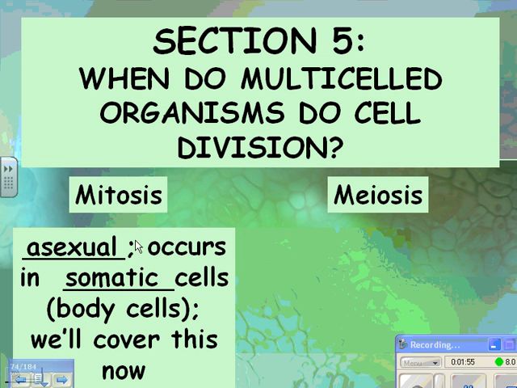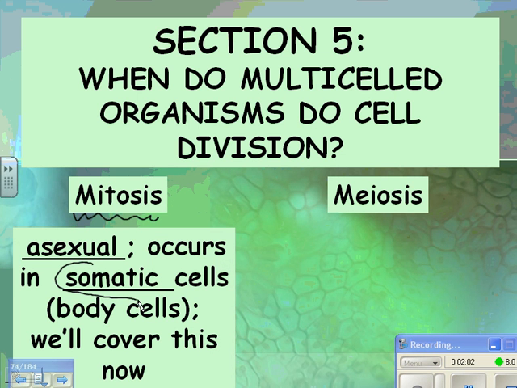And we're about to do mitosis in this unit, and then we'll have a quiz on that, and then we'll do meiosis. So new vocabulary word for you. Somatic means body cells. So your skin cells are somatic cells. So are your liver cells and your kidney cells and your blood cells and your brain cells and your bone cells and every other cell in your body except egg or sperm cells.